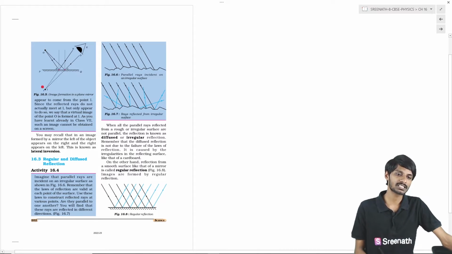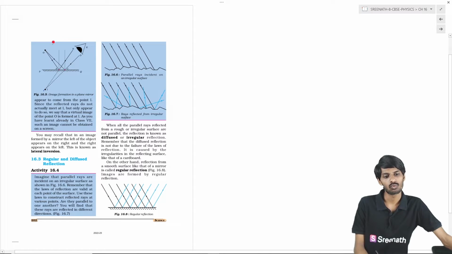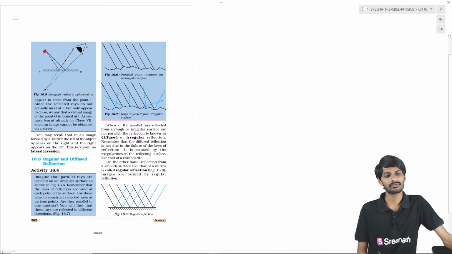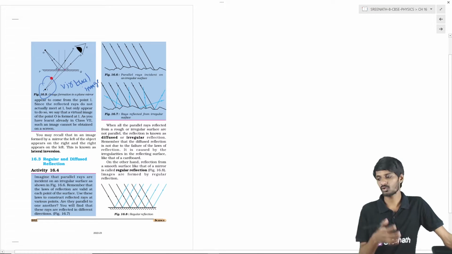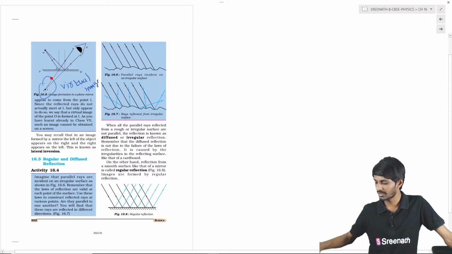You will see the image of that object in the mirror at the same distance. We call this image a virtual image, students, a virtual image.